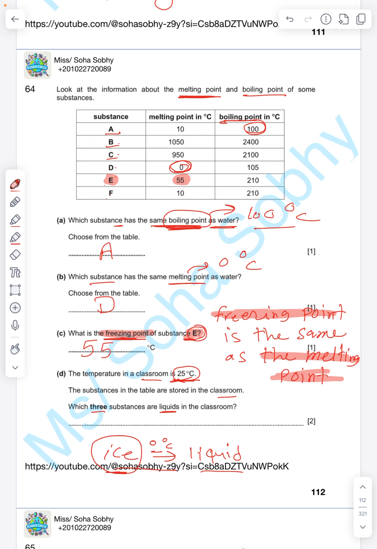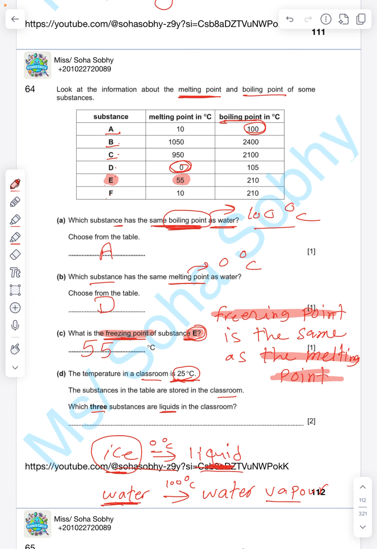When will the liquid water turn into water vapor? It's so easy. Water evaporates or boils at 100. Excellent. So water turns into water vapor, which means steam. The water boils at 100 degrees Celsius.